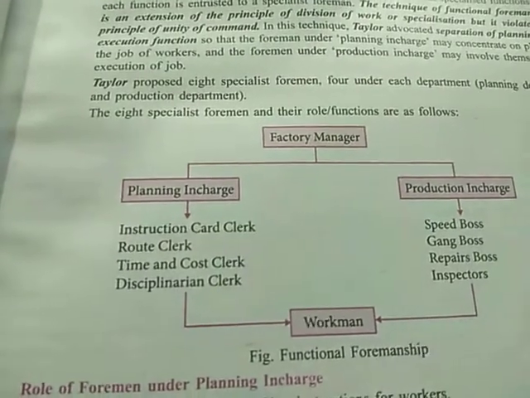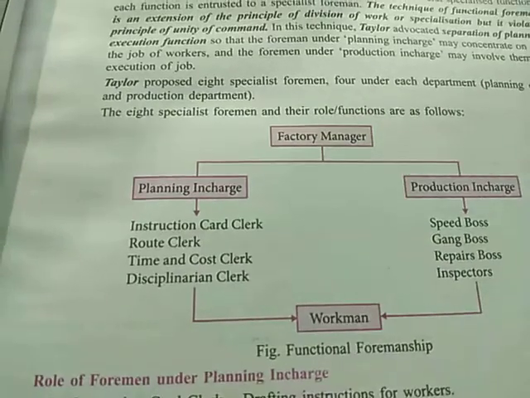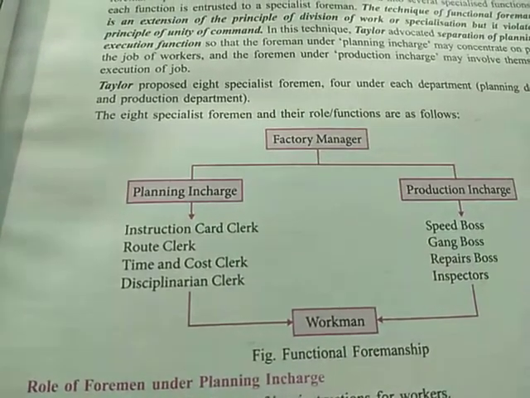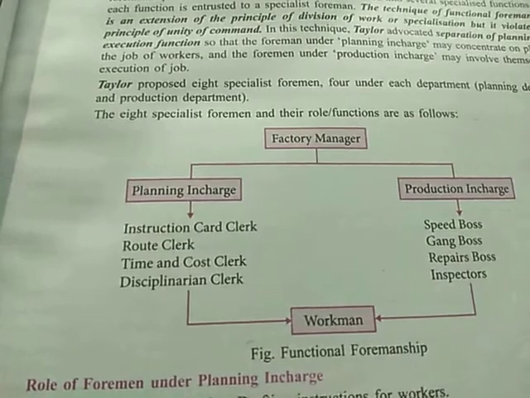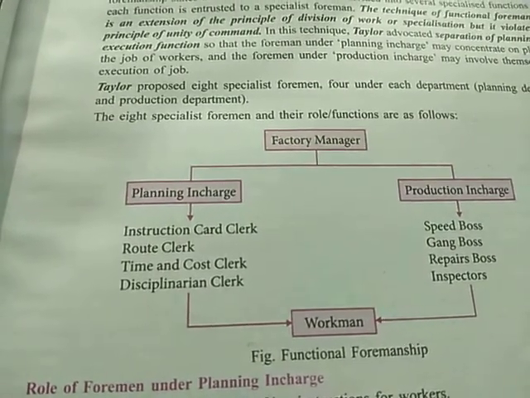Under planning in charge, we have instruction card clerk, route clerk, time and cost clerk, and disciplinarian clerk. Under production in charge, we have speed boss, gang boss, repairs boss, and inspectors.